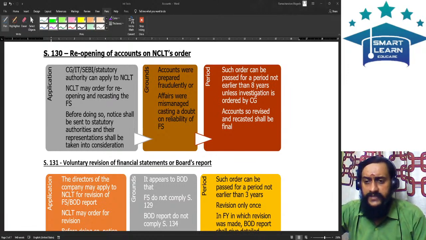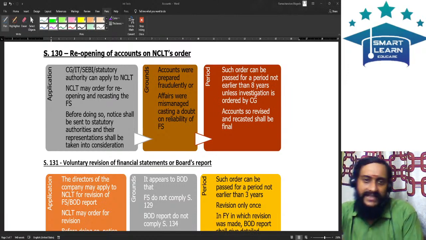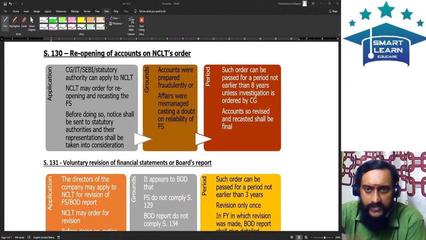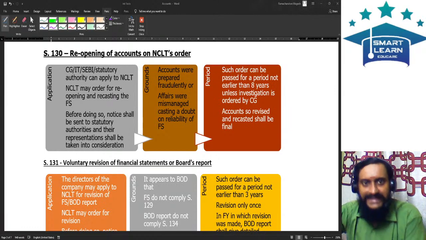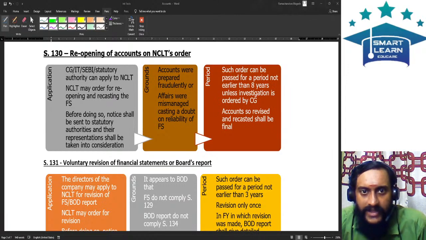Or accounting standards requirements, my financial statements have not complied with. If this be the case, what can I do? I can revise the financial statements. But there is no problem in my books of accounts. My books of accounts are intact. My books of accounts are proper, but there is some problem in the disclosure. Are you all following?